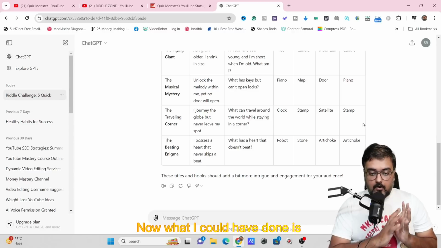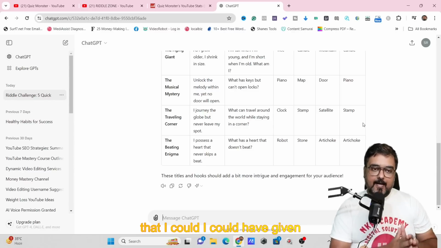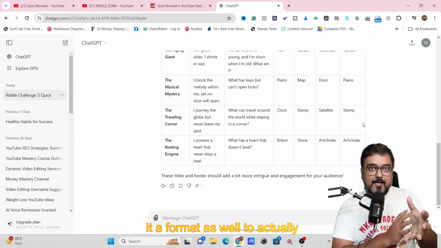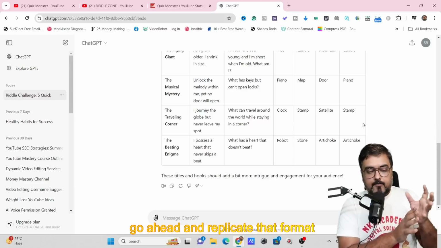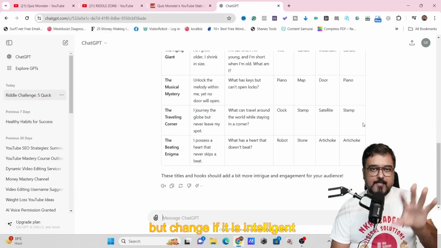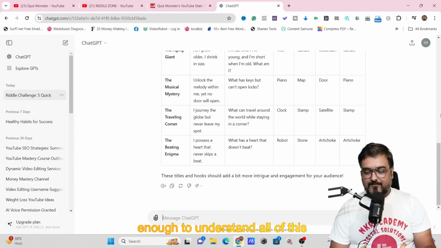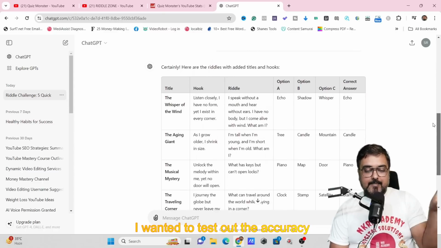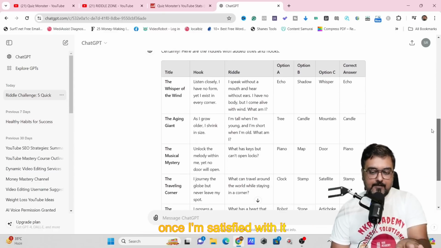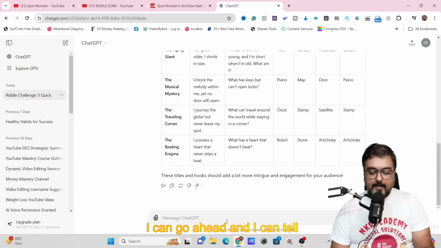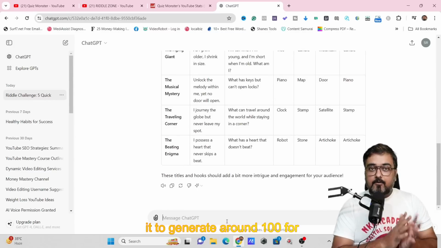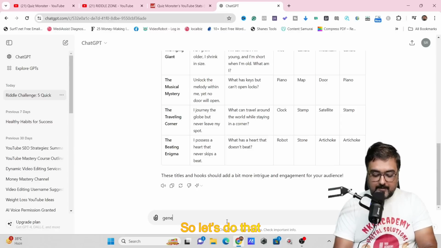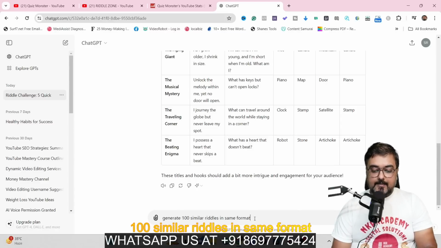Now, what I could have done is give it a format to replicate. But ChatGPT is intelligent enough to understand all of this. I just entered 5 over here because I wanted to test out the accuracy of it. Once I'm satisfied with it, I can go ahead and tell it to generate around 100 for us. So let's do that. I have told it to generate 100 similar riddles in the same format.